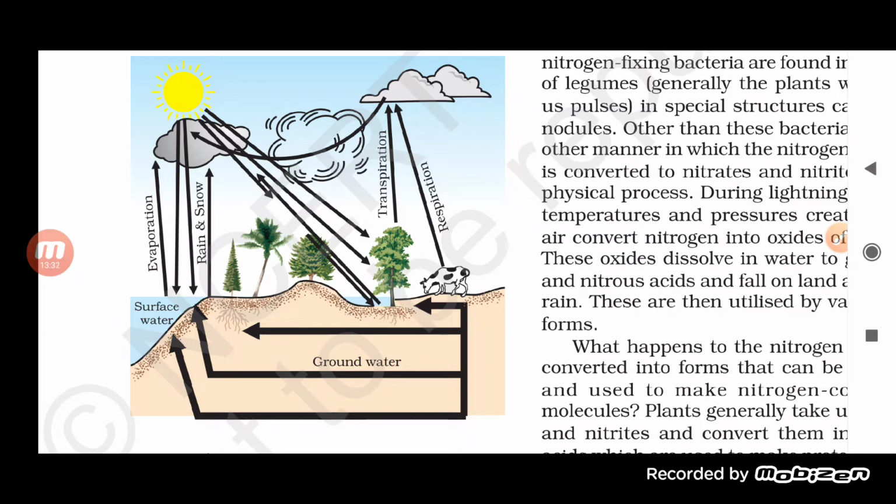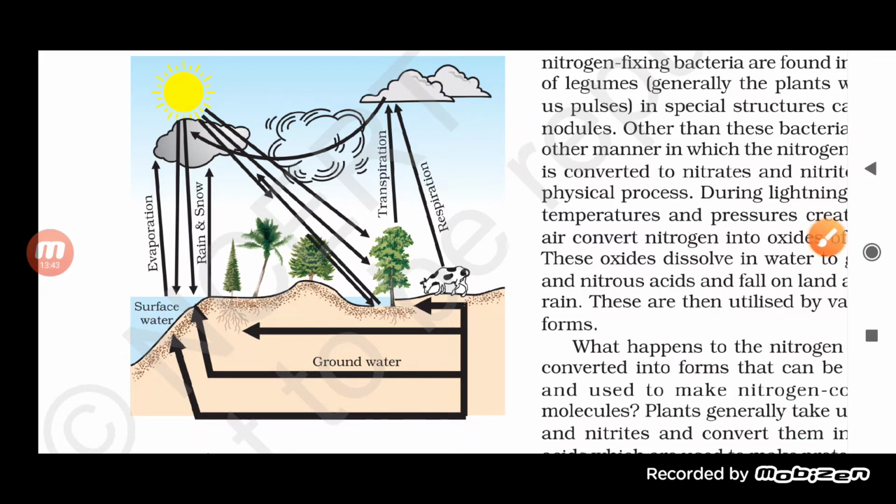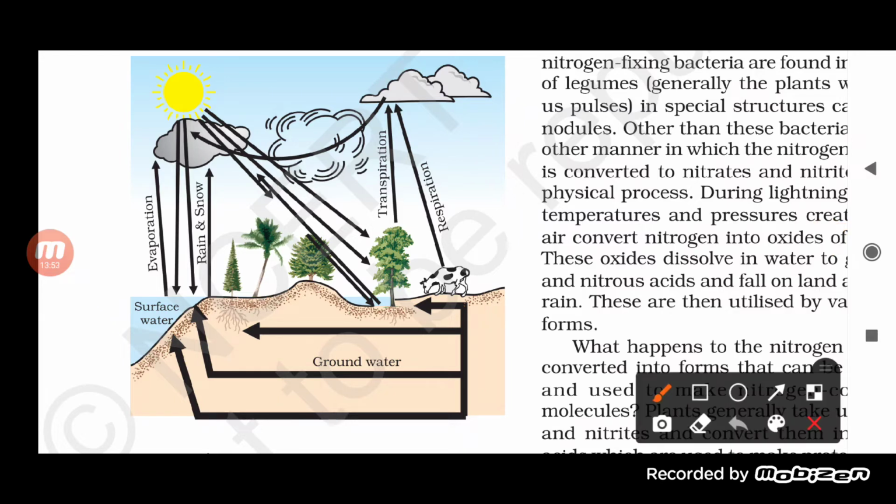Okay, now when this water reaches the earth's surface, most of the water goes back to the water bodies, which we call surface water. But there is some water which seeps underground, and such water we call groundwater. So underground water is formed as water seepage occurs, due to which the water gets collected under the ground.